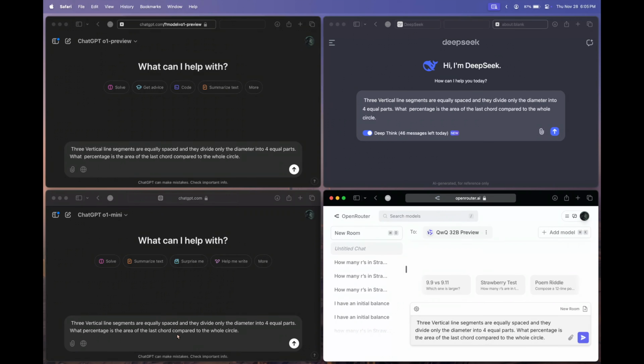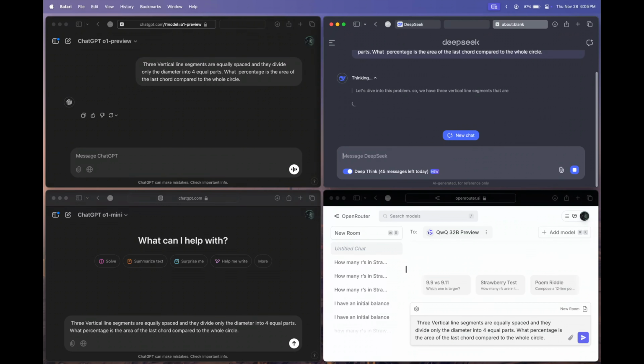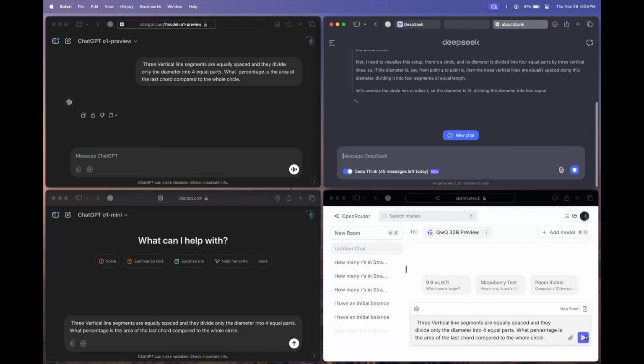Okay, so the next question is a math question, more specifically on the geometry side. So the question is, three vertical line segments are equally spaced and they divide only the diameter into four equal parts. What percentage is the area of the last chord compared to the whole circle? So let's send this to all the models. Let's see what response we get.